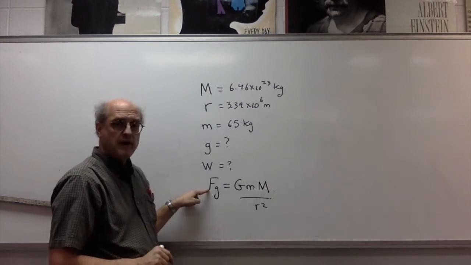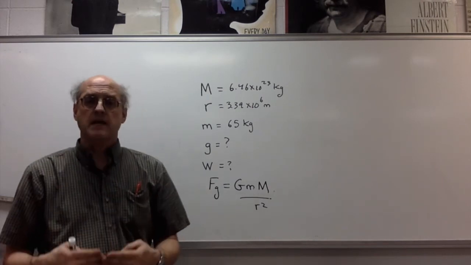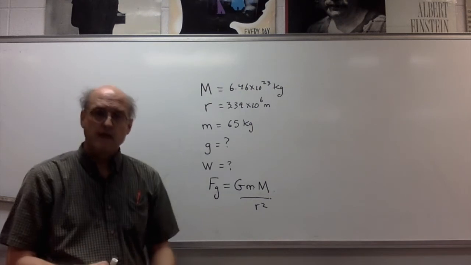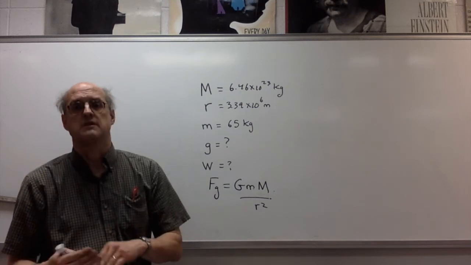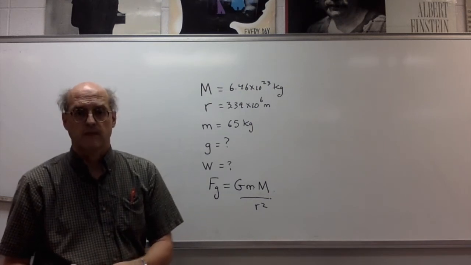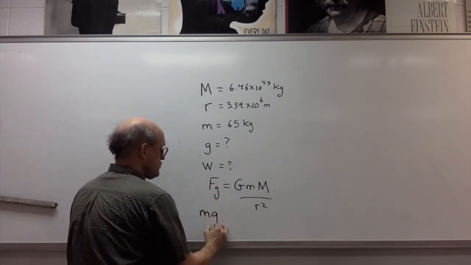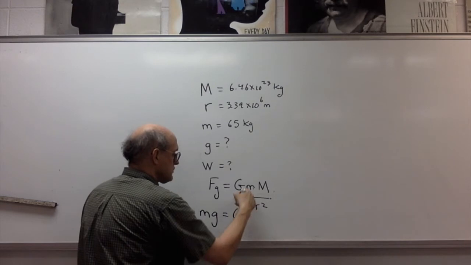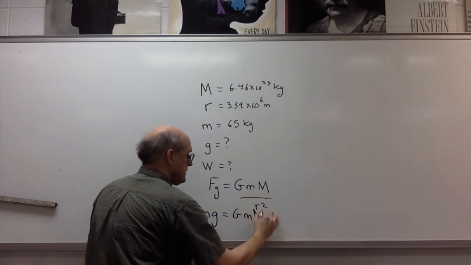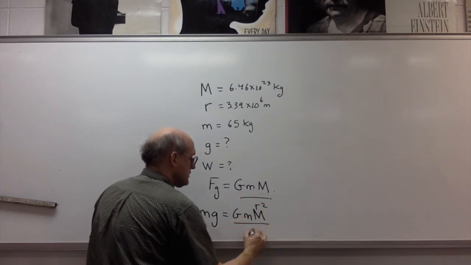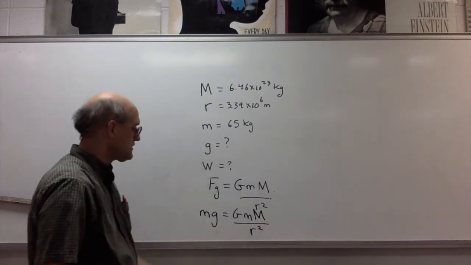And then the force of gravity, we know from Newton's second law, we can set equal to the mass of the person times the acceleration due to gravity. That's his weight after all. So this we can write as mg, and then that's equal to G times the mass of Mars over r squared, which is the radius of Mars.